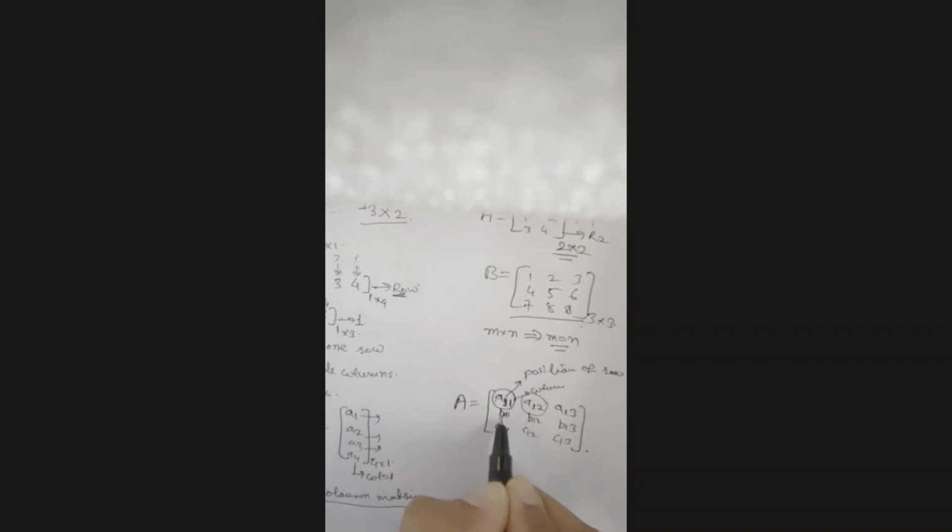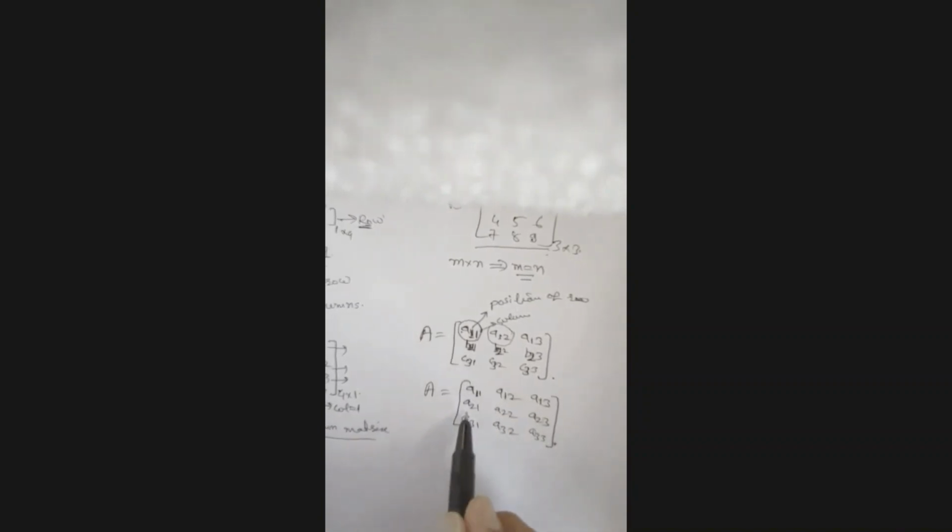I'm sorry, my mistake is here. This is 2. So actually these elements are A11, A12, A13, A21, A22, A23, A31, A32, A33. Now it will be easier to explain. So this is the first row, first column, first row, second column, first row, third column.